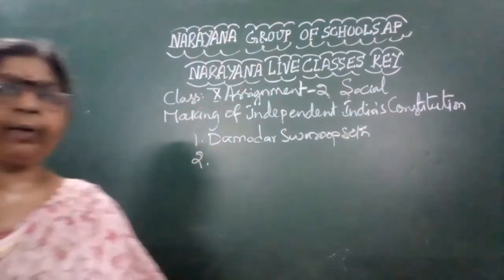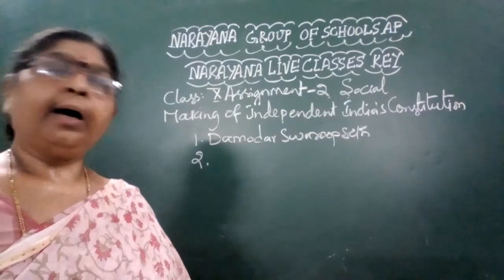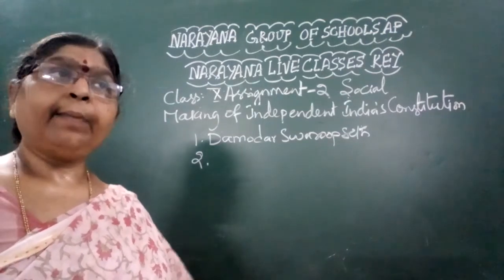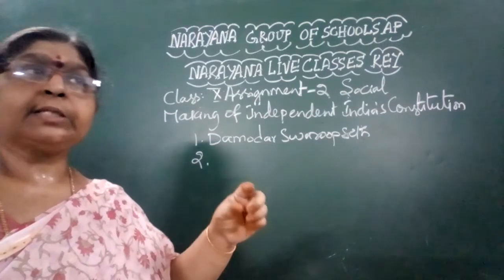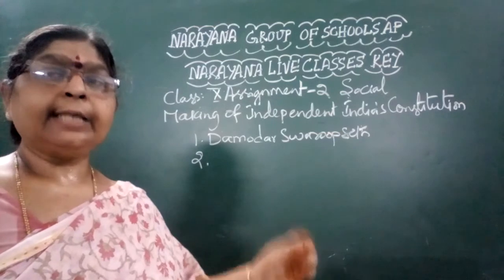And the second one is based upon the long debate they had on untouchability. When you say that untouchability was a crime, what exactly is untouchability?